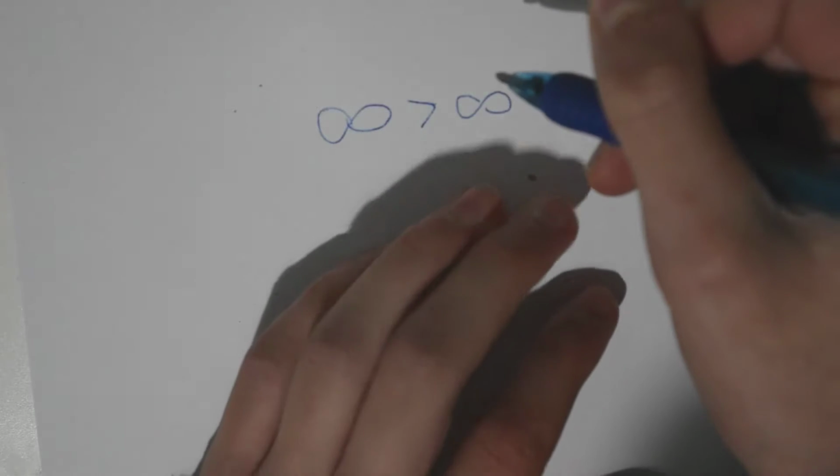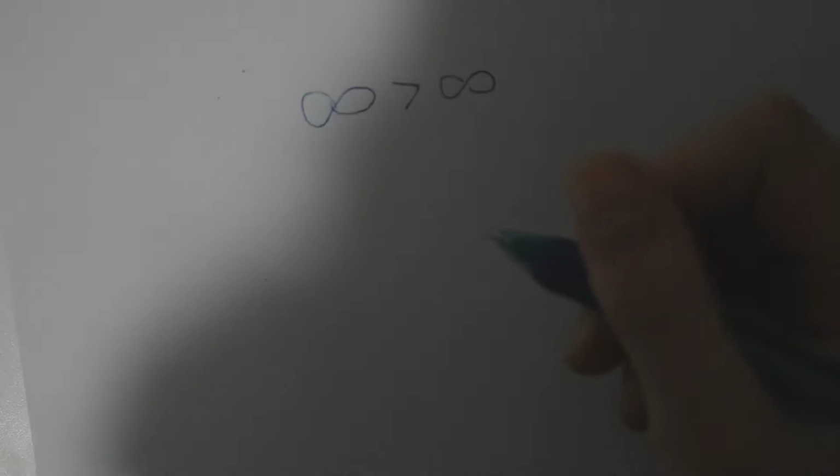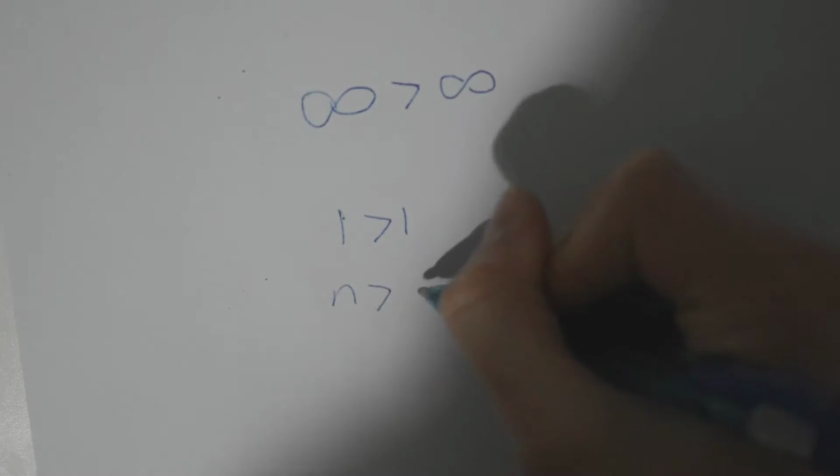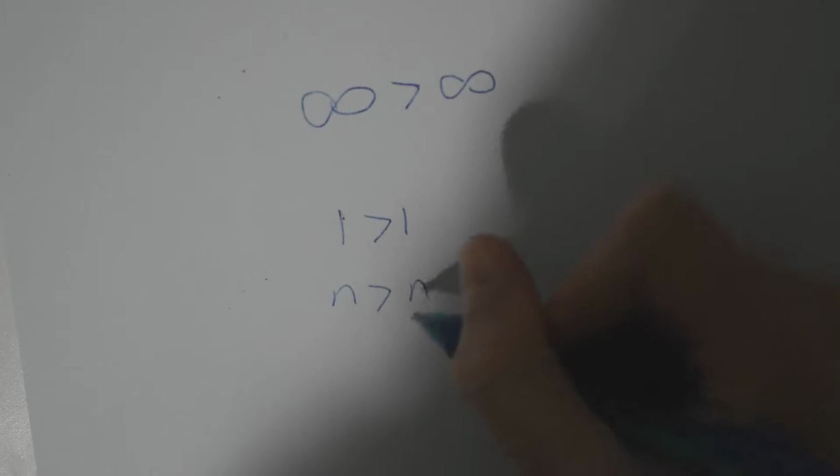So I'm sure everyone knows what infinity is. If you clicked on this video, surely you're at least familiar with the concept of infinity. But did you know that sometimes infinity can be greater than itself? Well, that's a little bit misleading because it's not necessarily like you think of it as a number. One can't be greater than one. Any number can't be greater than itself.